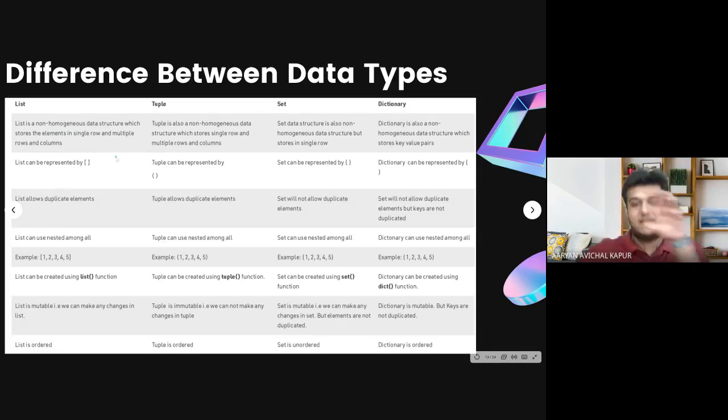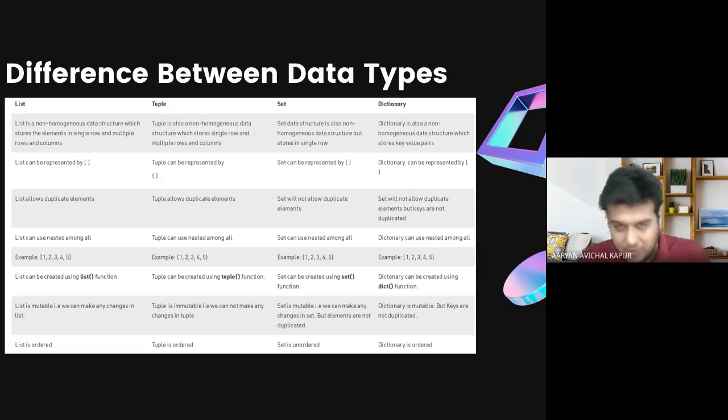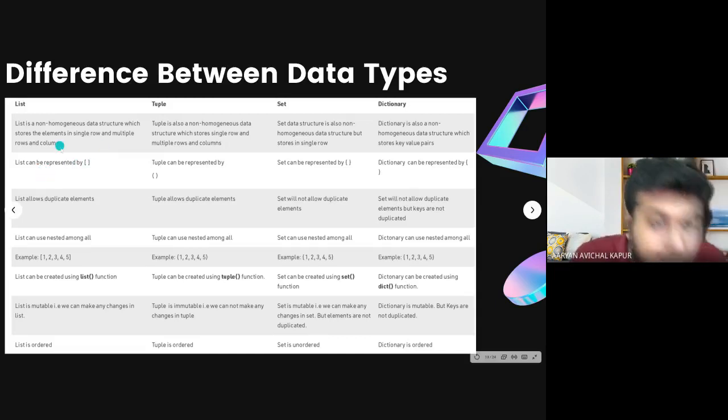So you can have elements in a single row and you can have say multiple rows and columns. That is, if you have a matrix, you have a list of lists, right? Let us not focus on that for now. Again, you can see that the list is represented by a square bracket, tuple by parentheses, set by curly brackets, and dictionary also by curly braces, right?